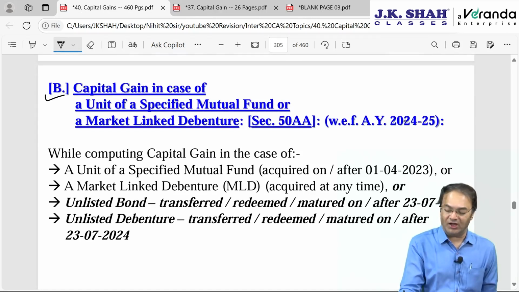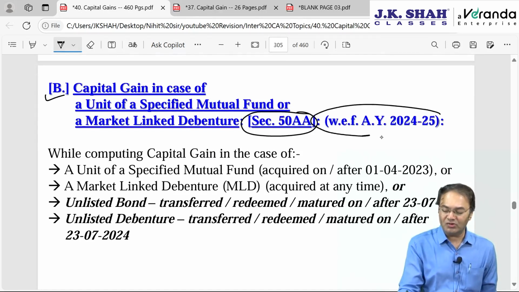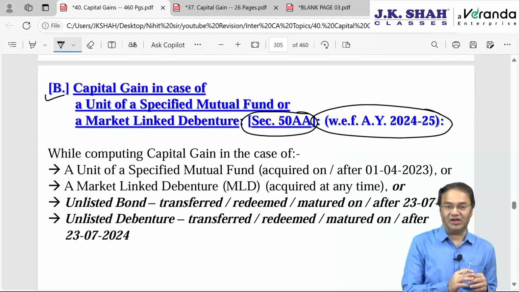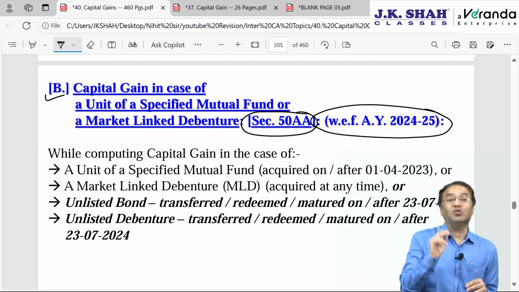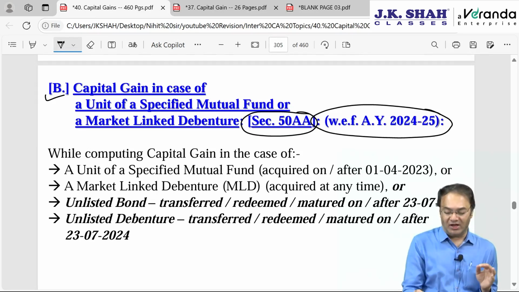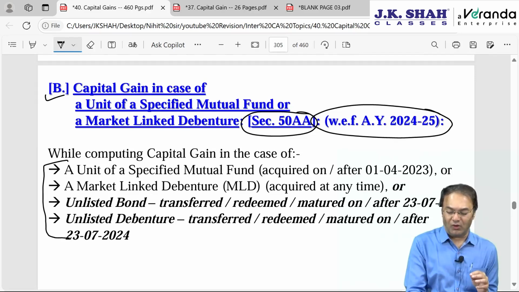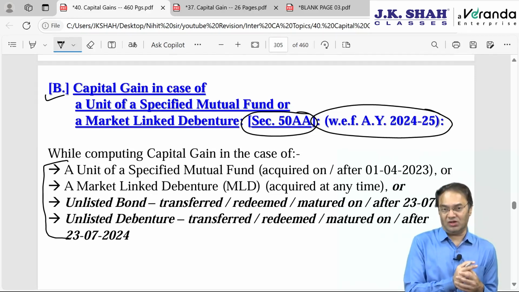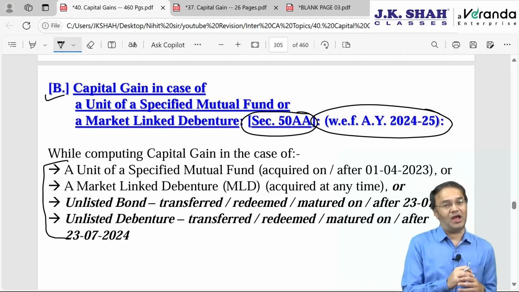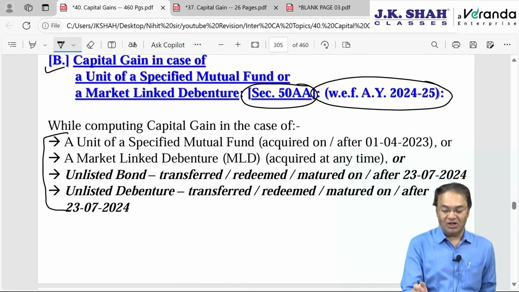Next is section 50AA, which was introduced last year only, AY 24-25. There were 2 assets here, 2 more added from the current year, totaling to 4 assets. For these 4 assets also, the gain or loss will always be short term, irrespective of period of holding. Indexation not allowed, and the gain or loss will be short term.